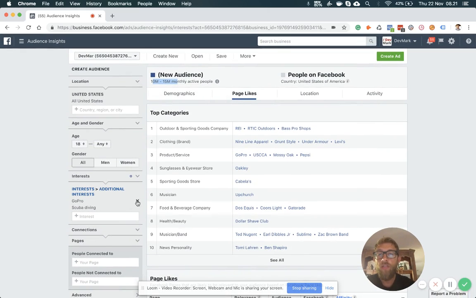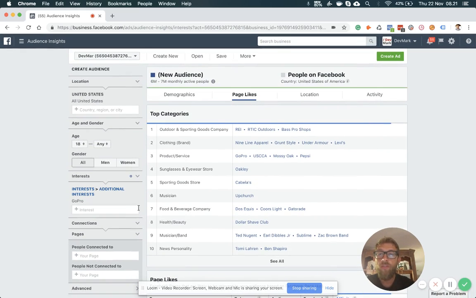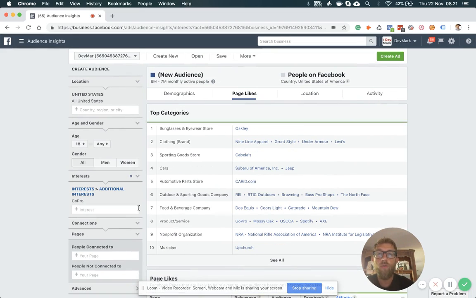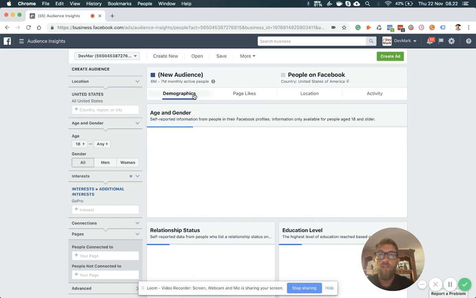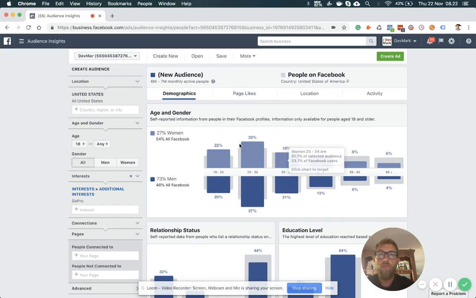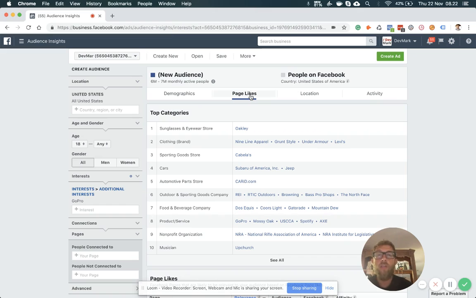So if, for example, I take out scuba diving and leave only GoPro, you're going to see that everything changed, right? If I click on demographic, you're going to see that among women and men, the men are primarily the ones who like GoPro, right? So I would go back and create a different audience and I would test these audiences.